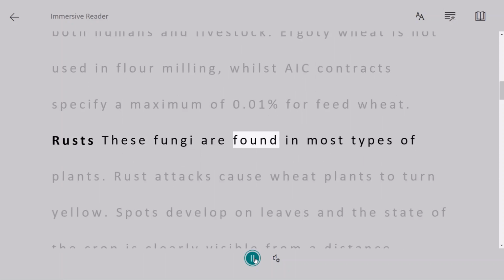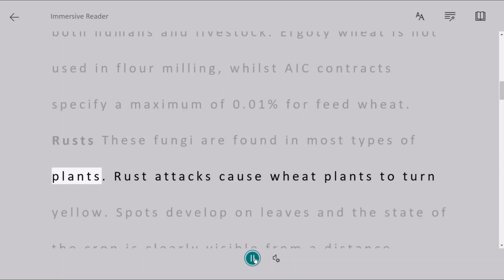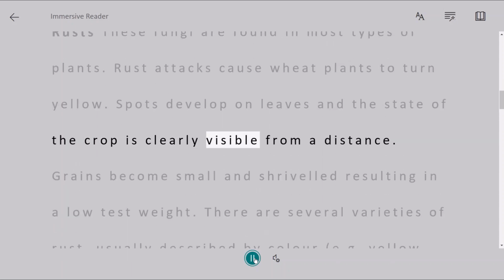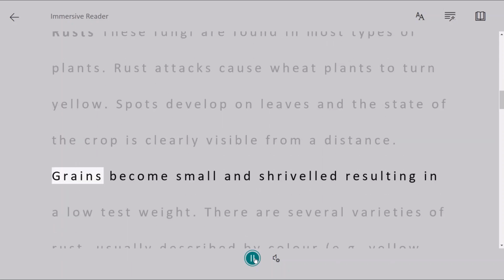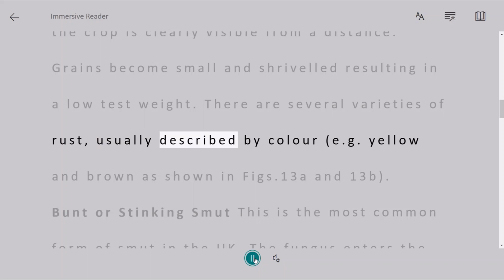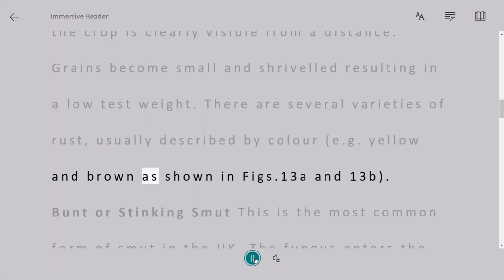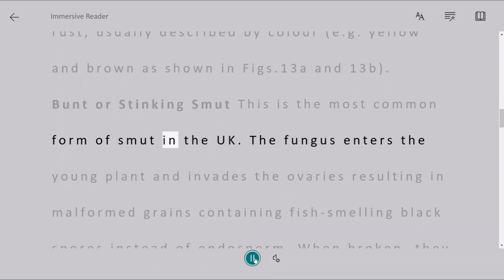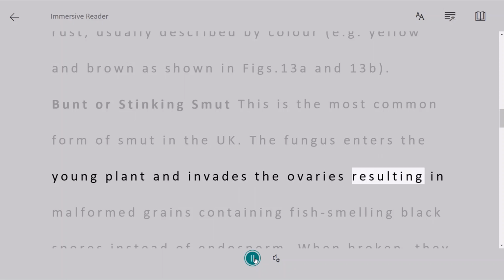Rusts. These fungi are found in most types of plants. Rust attacks cause wheat plants to turn yellow. Spots develop on leaves and the state of the crop is clearly visible from a distance. Grains become small and shriveled, resulting in a low test weight. There are several varieties of rust, usually described by color, e.g. yellow and brown, as shown in Figs. 13a and 13b. Burnt or stinking smut. This is the most common form of smut in the UK. The fungus enters the young plant and invades the ovaries, resulting in malformation.